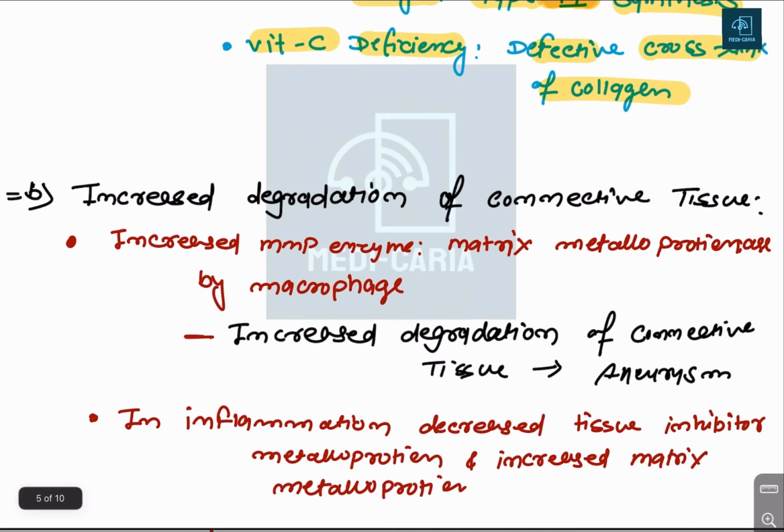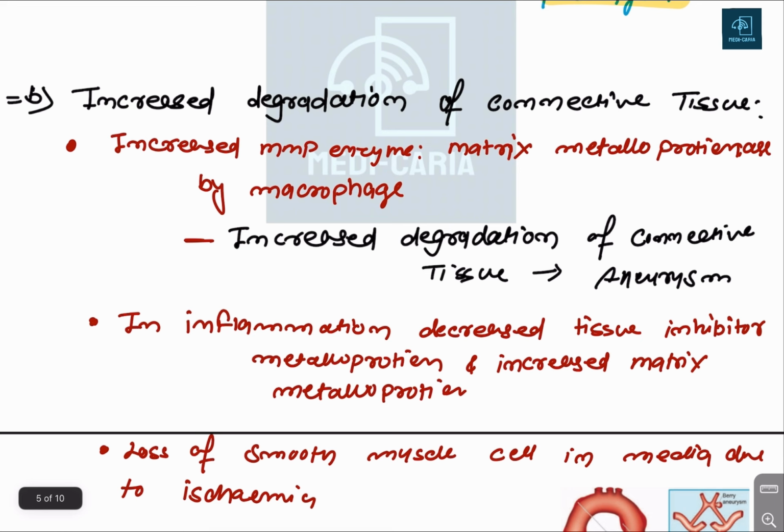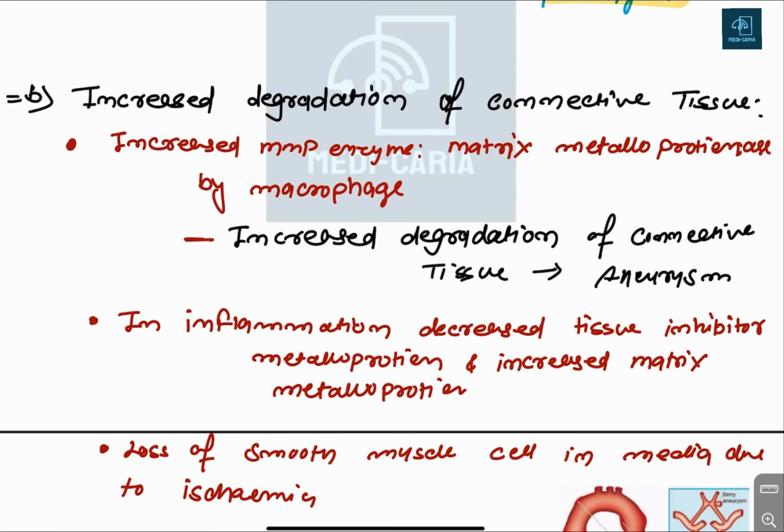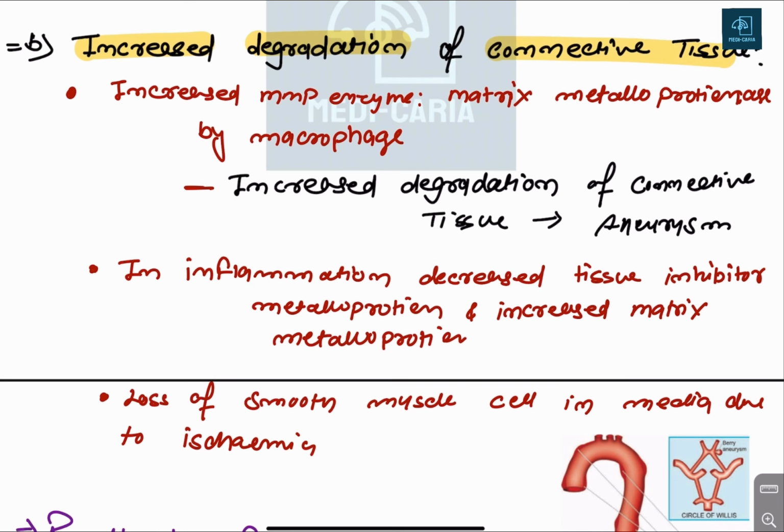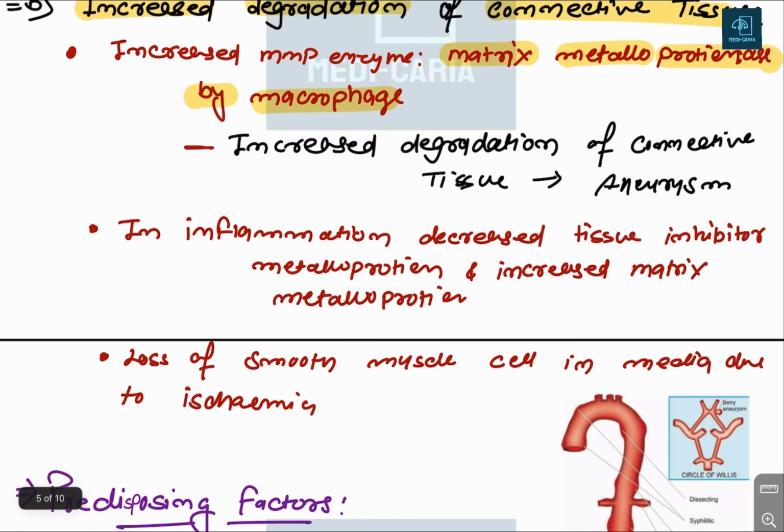Now second is the increasing degradation of the connective tissue. Increasing the MMP enzyme, that means matrix metalloproteinase, by the macrophage. So this is mainly responsible for the degradation of the connective tissue, and this tissue converts into aneurysm. So this is increasing the degradation.